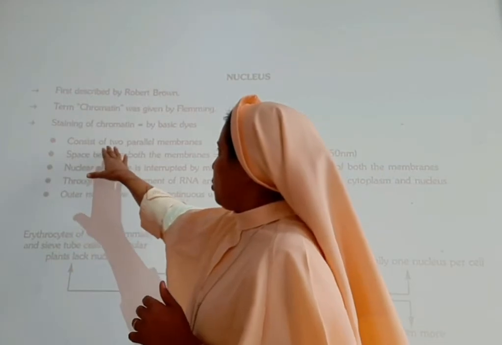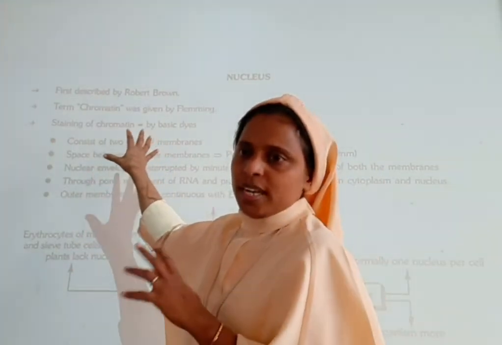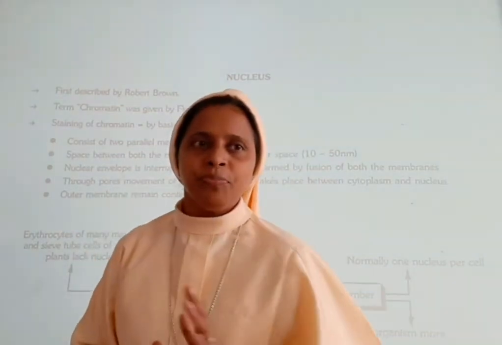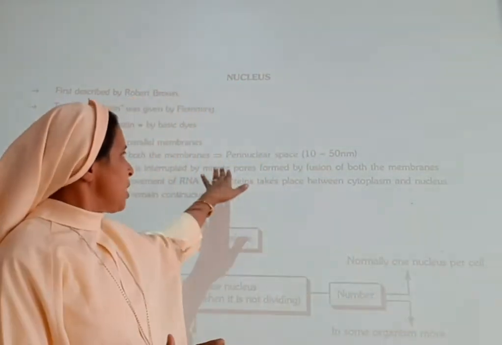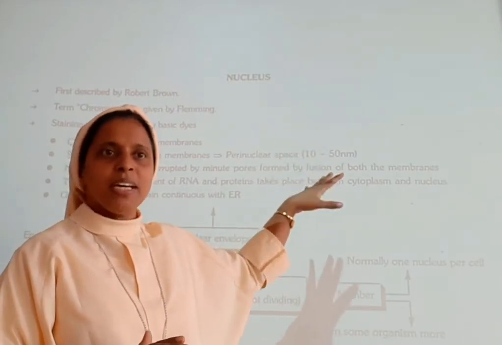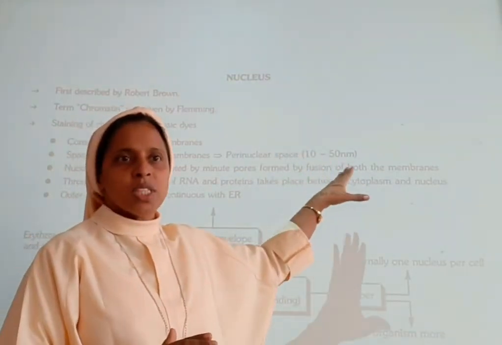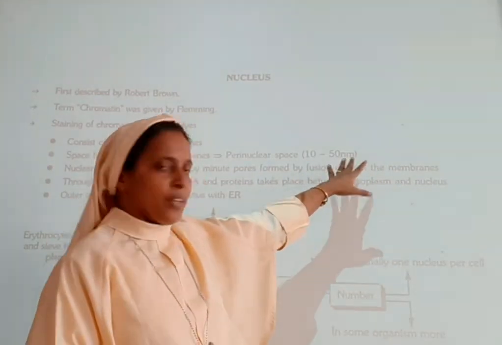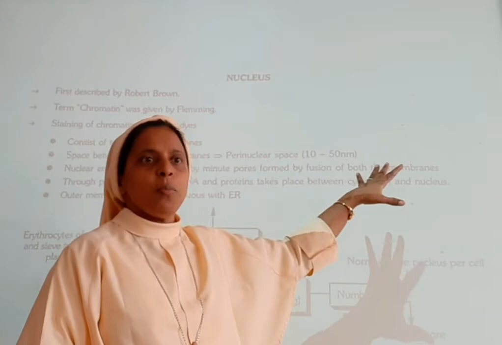The nuclear envelope consists of two parallel membranes, and the space between both membranes is termed the perinuclear space, which is about 10 to 50 nanometers.